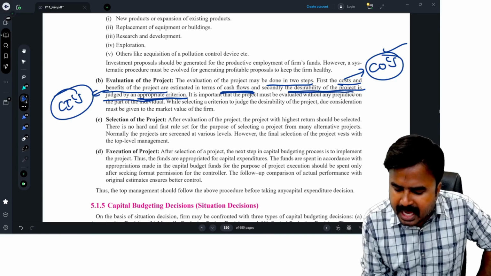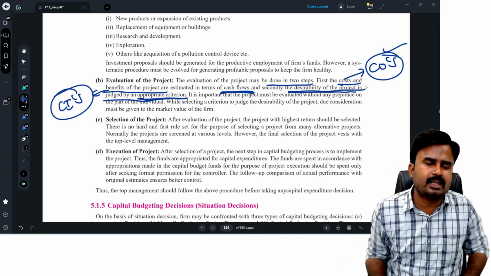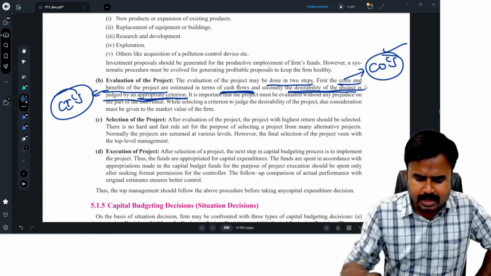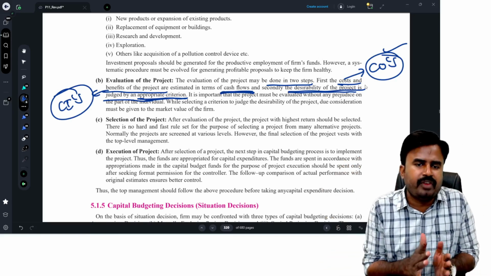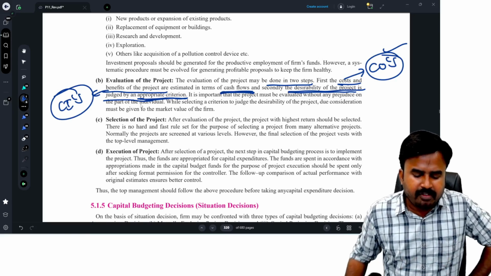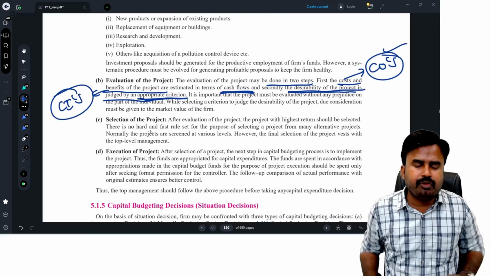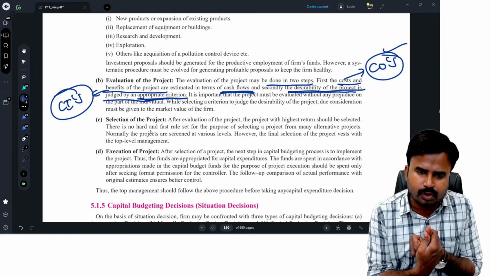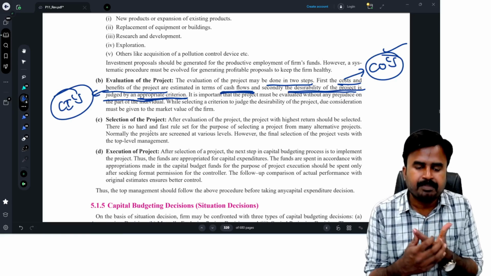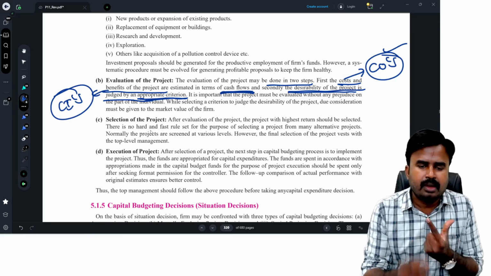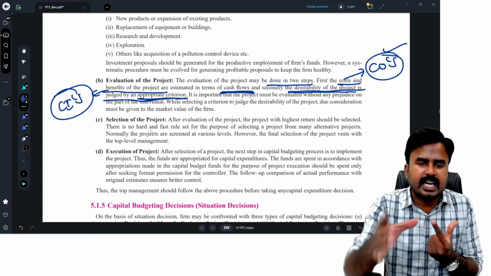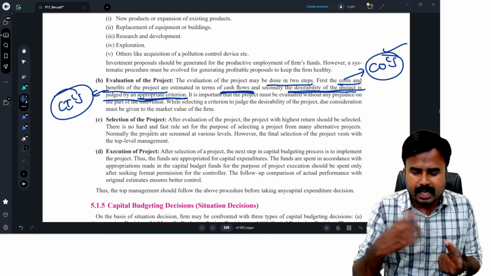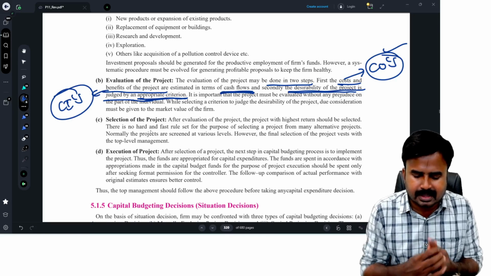So this is the desirability of the project. Desirability of the project is nothing but accept or reject decision. So these are the 2 important steps I should very carefully consider. Evaluation of the project involves 2 steps. One is estimating the costs and benefits, or cash outflows and cash inflows associated with the project. Then comparing such benefits and costs, whether the project results in net benefit or net loss, by applying capital budgeting techniques. That's our next discussion, capital budgeting techniques.